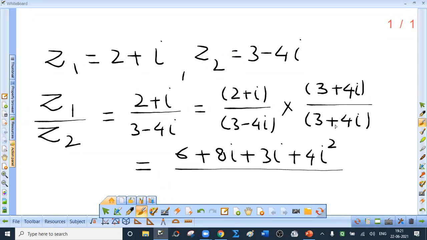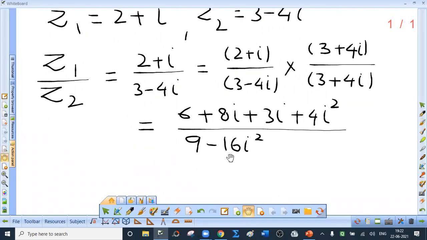Every time this is going to happen, because this is first minus second into first plus second, that is a minus b, a plus b, which is a square minus b square. 3 square is 9 minus, what is 4i square? 16i square. If you want, you can write 9 plus 12i minus 12i. So 12i minus 12i get cancelled. Minus 4i plus 4i, the product is minus 16i square.